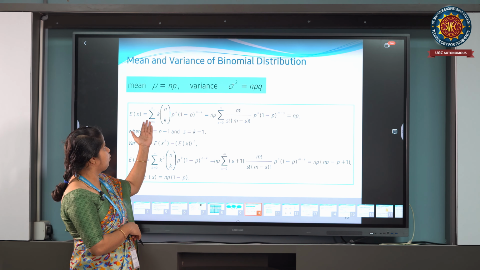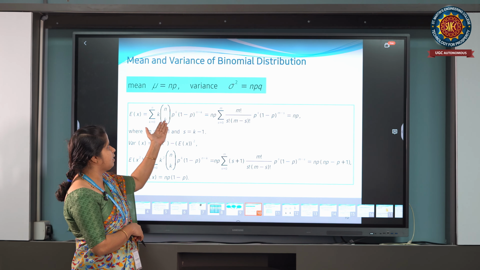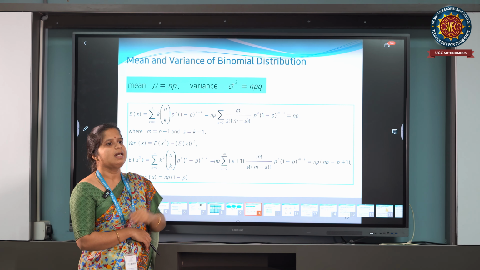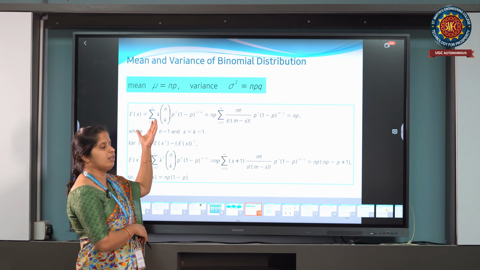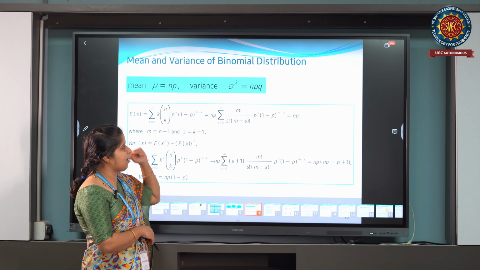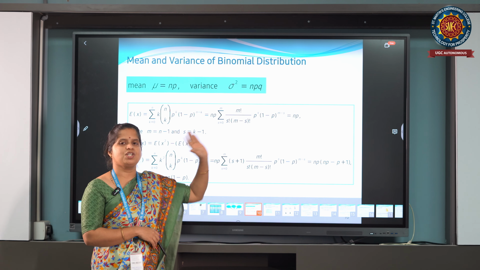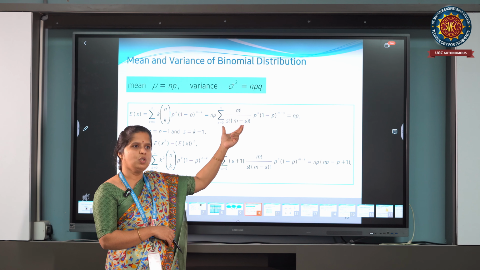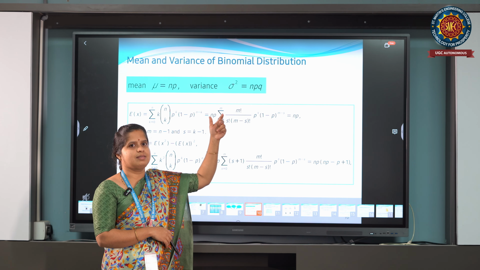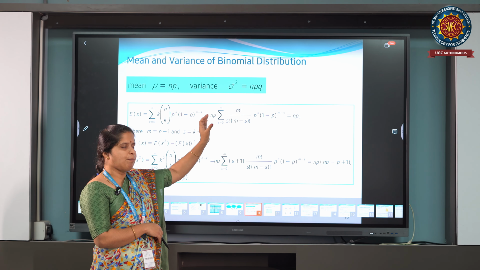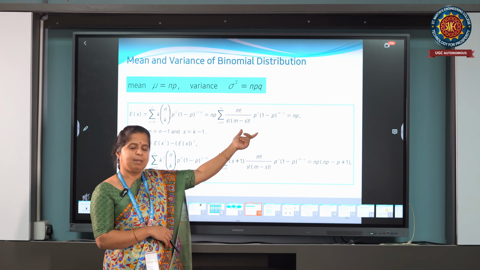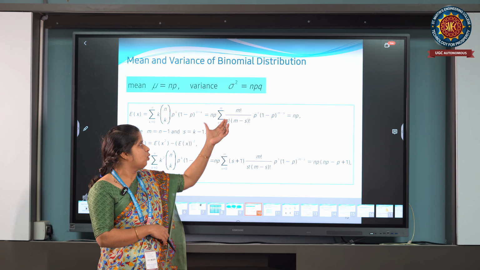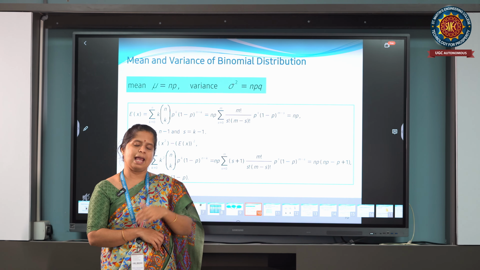So if I substitute summation k nCk p^k (1 minus p)^(n minus k), then I can take np out, and the remaining summation is (p plus q) to the power n minus 1. So np is a constant and p plus q gives me the constant value 1. So the total mean value is np.